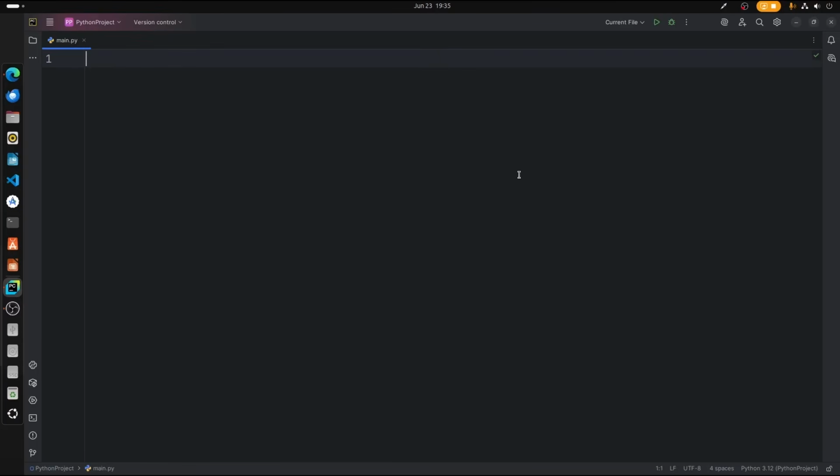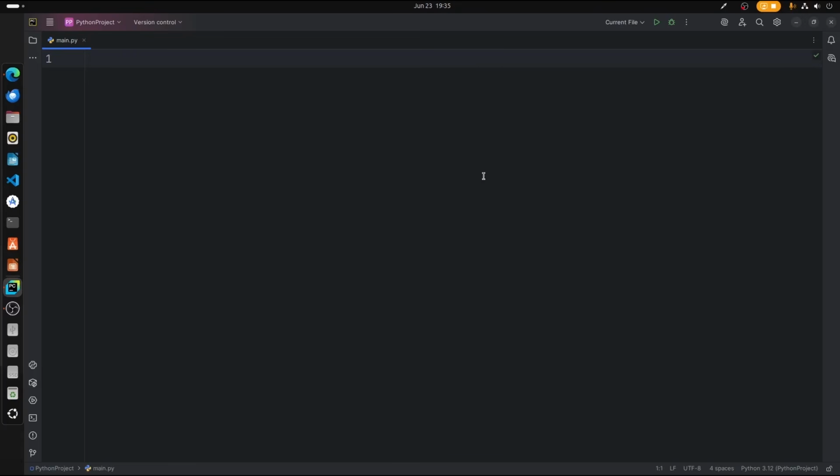Welcome to the third module of this course. In this module, we're going to see about control flow in Python. We're going to cover topics such as conditional statements, which include if, else, and elif statements, and Boolean logic. We're going to see about loops. We're going to see about break, continue, and pass statements, and then we're going to have an activity session where I will give you a program which you should code by yourselves.